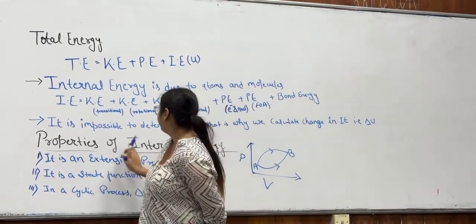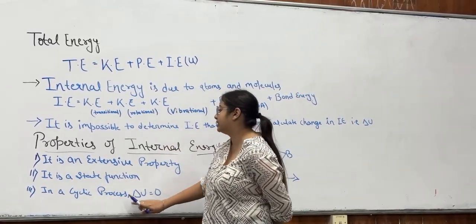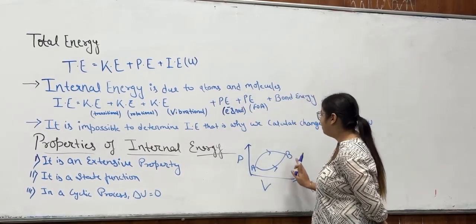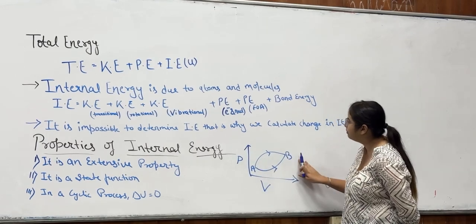And then, for a cyclic process, the change in internal energy is zero because it does not depend on the path. It depends on the initial and final point of the system.